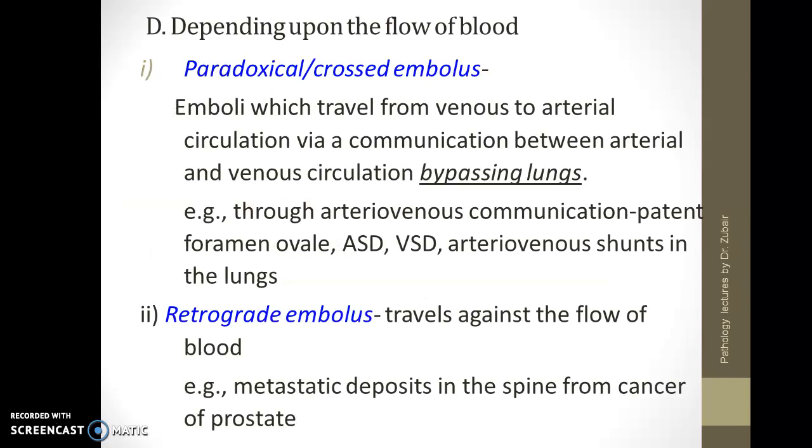What is a paradoxical embolus? It is an emboli which travels from venous to arterial circulation via communication between arterial and venous circulation, bypassing the lung. This means it is through arteriovenous communication such as patent foramen ovale, atrial septal defect, ventricular septal defect, AV shunts in the lung. What is a retrograde embolus? A retrograde embolus travels against the flow of blood, such as metastatic deposits in the spine from cancer of prostate.